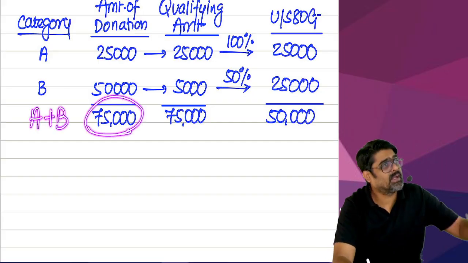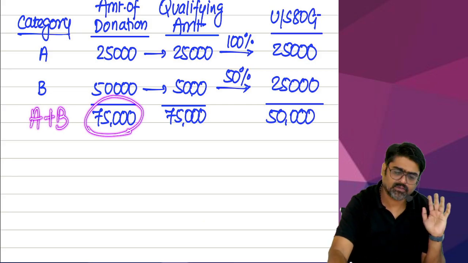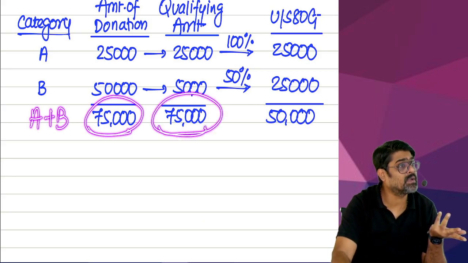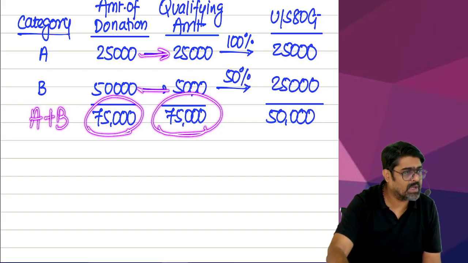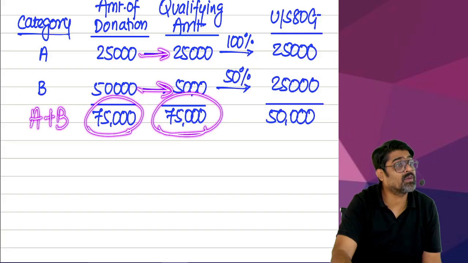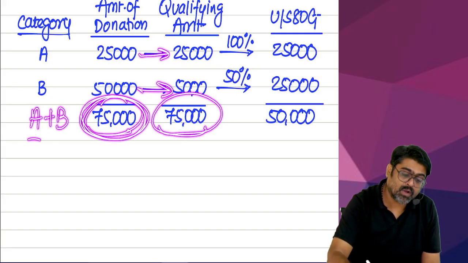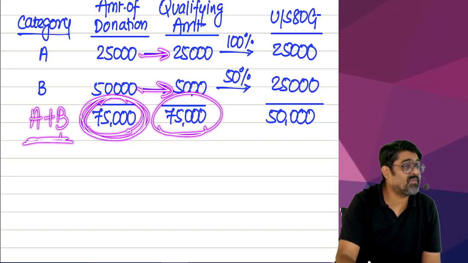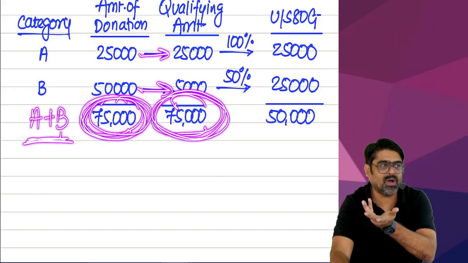So tell me, how much is the total donation of category A and B? 75,000. Is there any qualifying limit on this? No. Meaning the entire 75,000 will qualify for deduction under 80G. Meaning the entire 25 will qualify and the entire 50 will qualify, yes or no? But remember, if there is no qualifying limit on A and B, meaning A and B fully qualify, that does not mean we will give the deduction fully.